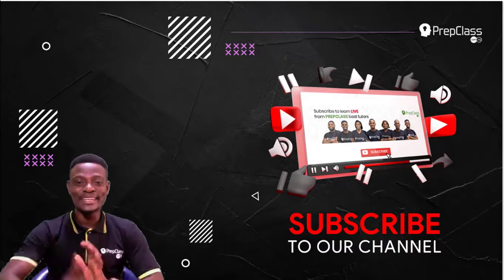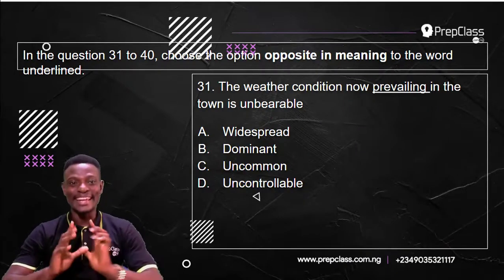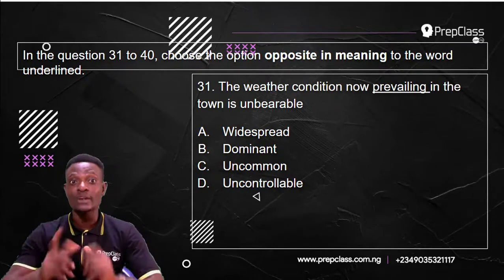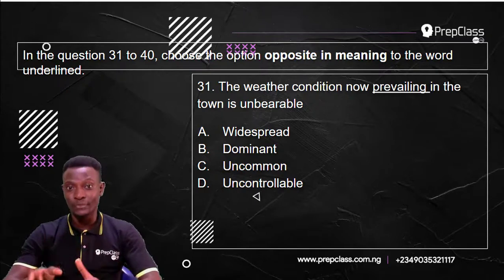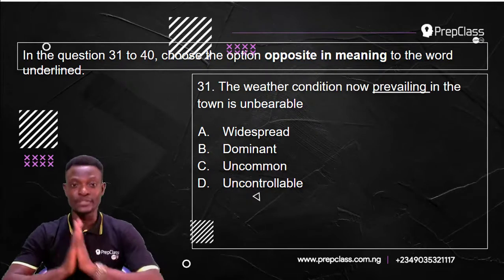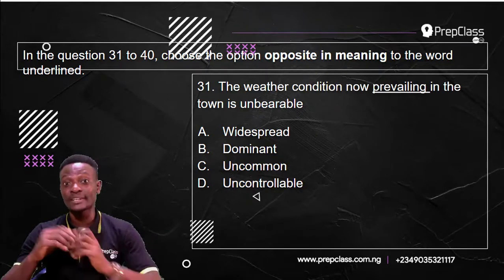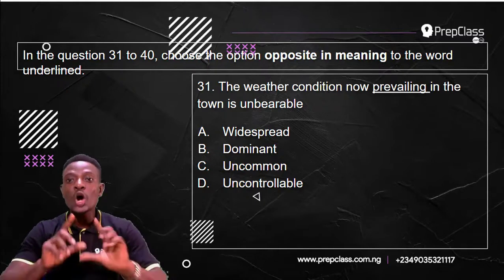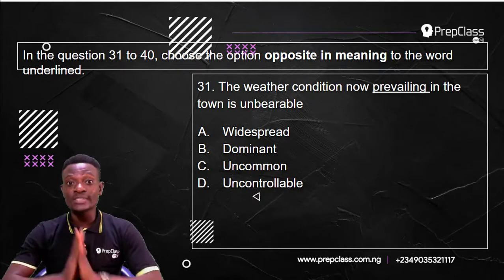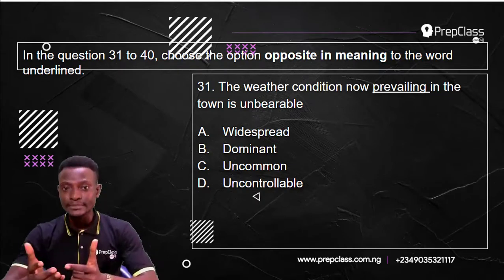Alright, let's begin. Question 31. In this video we will be answering just question 31, 32, 33, and 34. Later on we will attend to question 50 because questions 35 to question 49 are inaccessible. In the question 31 to 34, choose the option opposite in meaning to the word underlined.